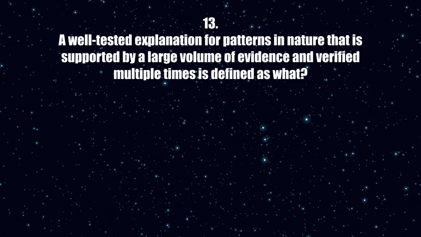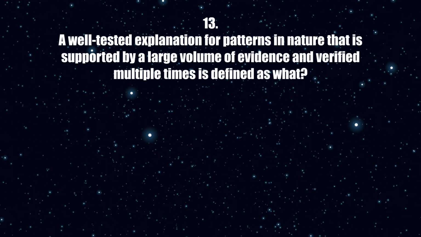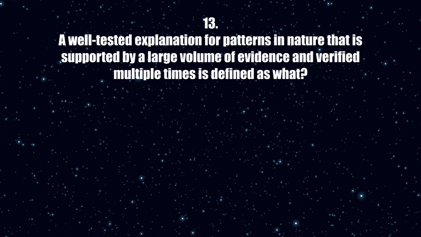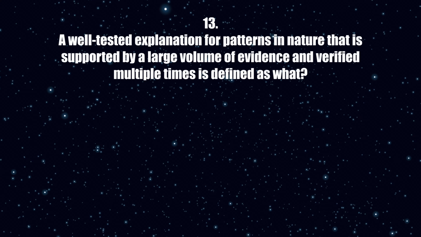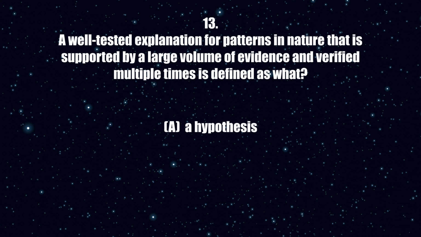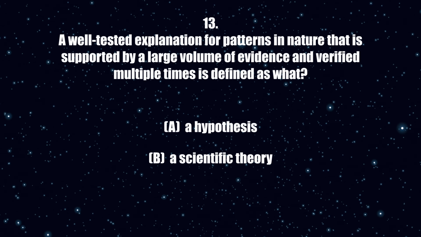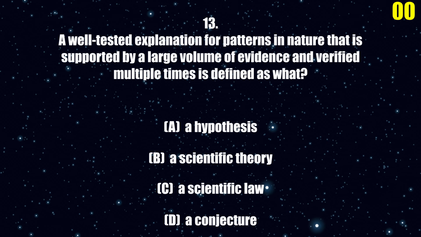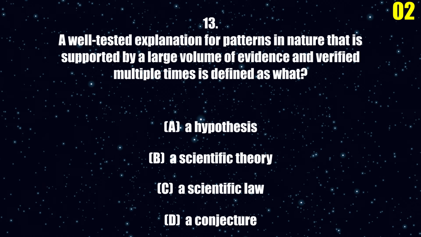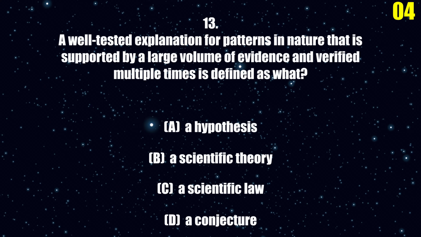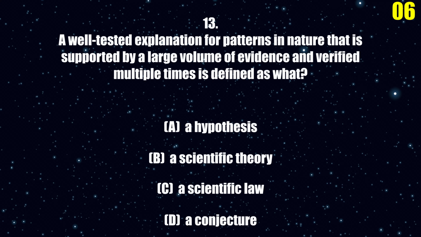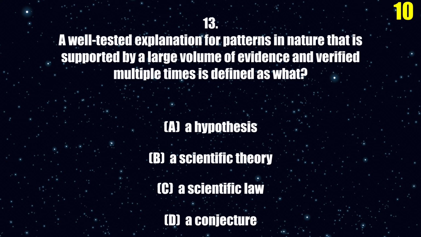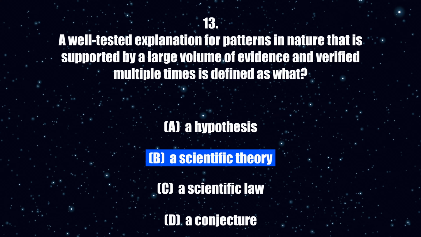13. A well-tested explanation for patterns in nature that is supported by a large volume of evidence and verified multiple times is defined as what? A. A hypothesis. B. A scientific theory. C. A scientific law. D. A conjecture. The correct answer is B.